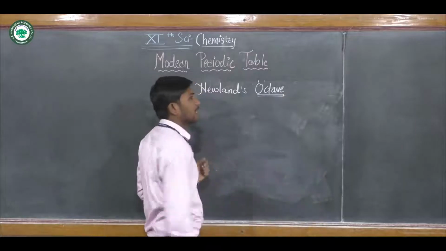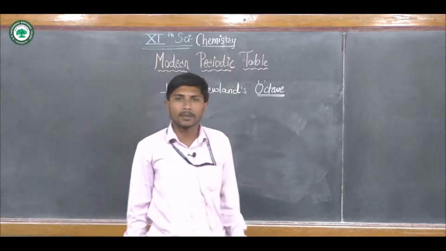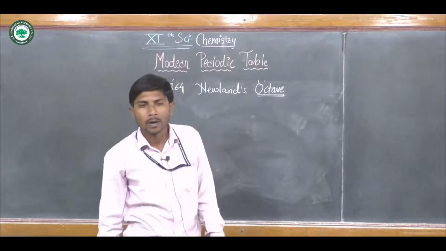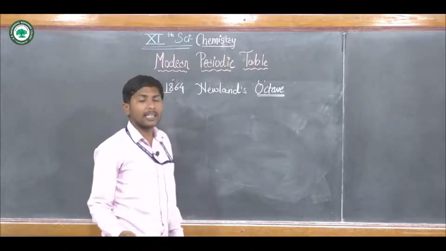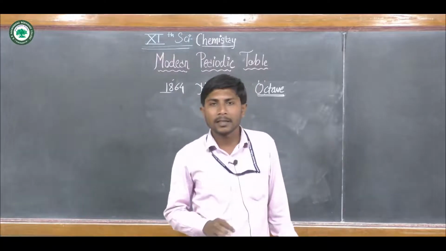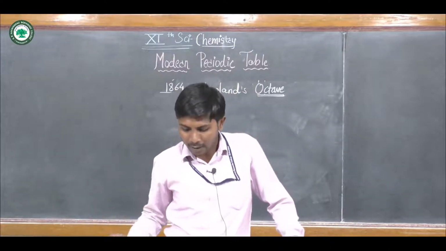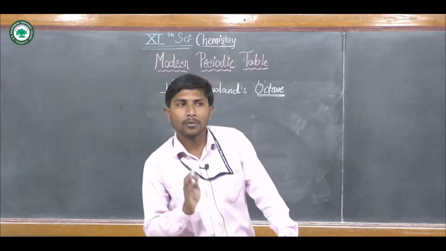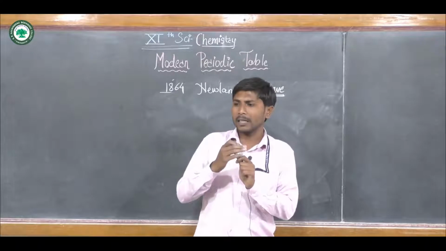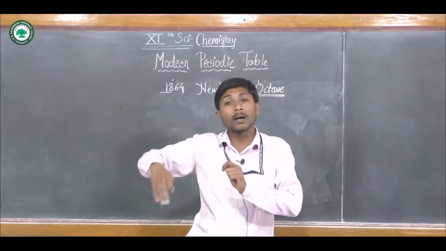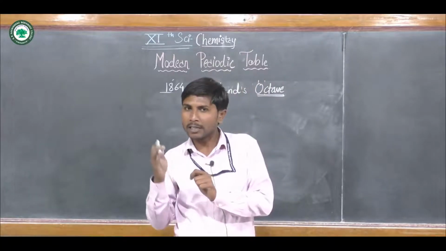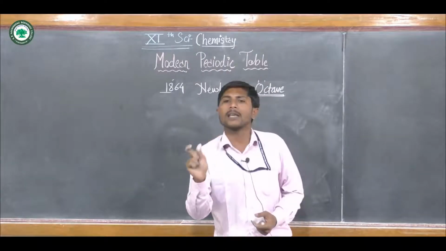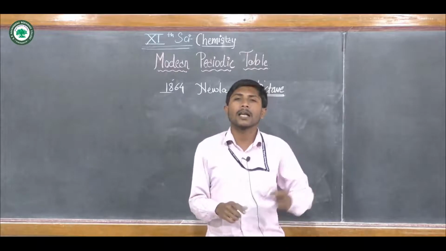He classified elements in sets of 8 elements. That's why its name is known as Newland's octave. When Newland studied the properties of elements, he found that if we put the elements in order of their increasing atomic masses, every 8th element has the same physical properties as the first element.